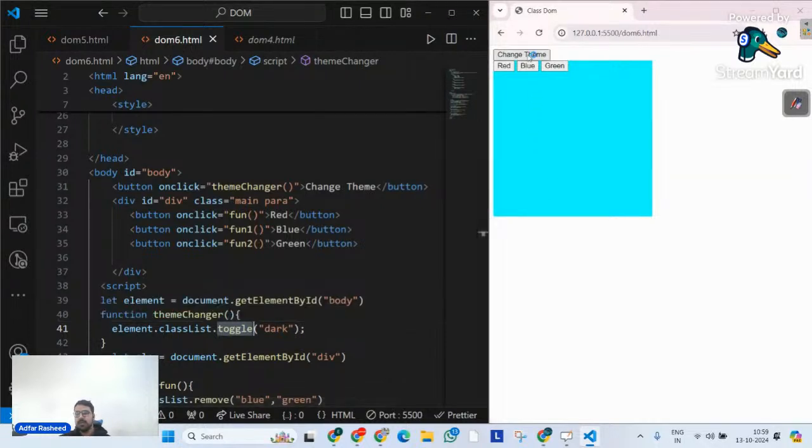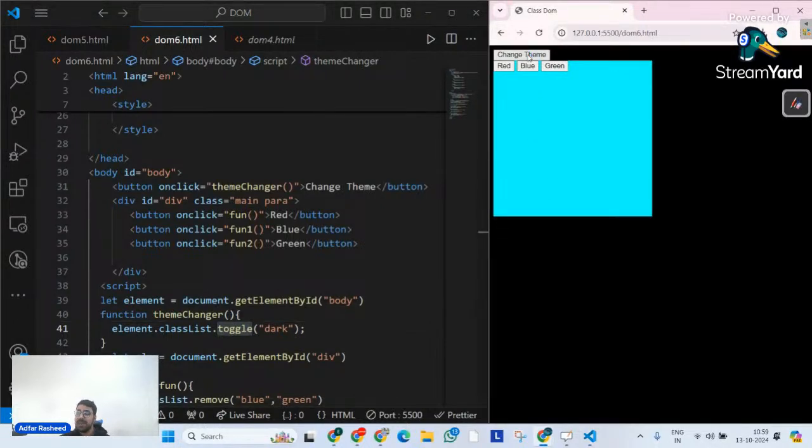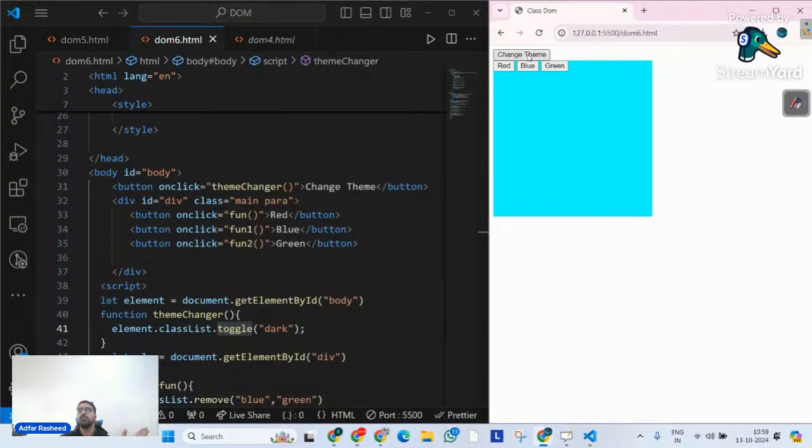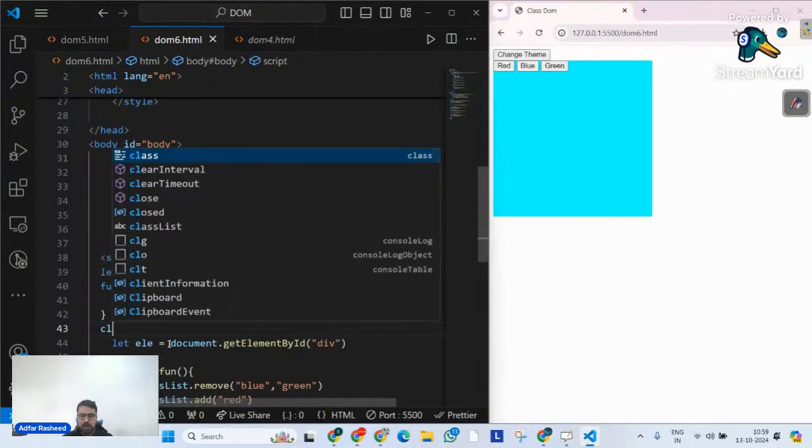So now we can clearly see that when I click on this, dark is being applied. When I click on it again, dark is being removed. So what does toggle actually mean? Let's try to understand what toggle means here. I will go and do one thing: console.log.